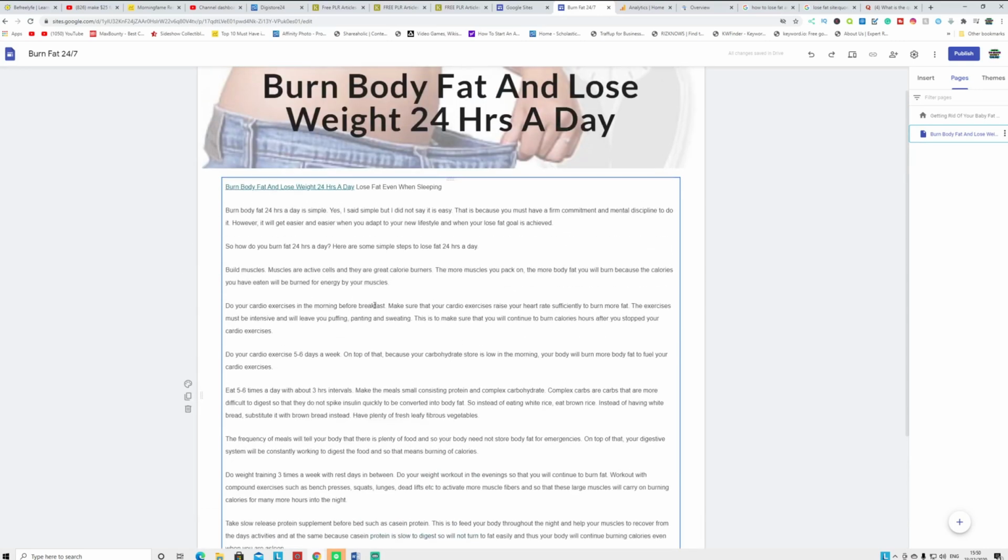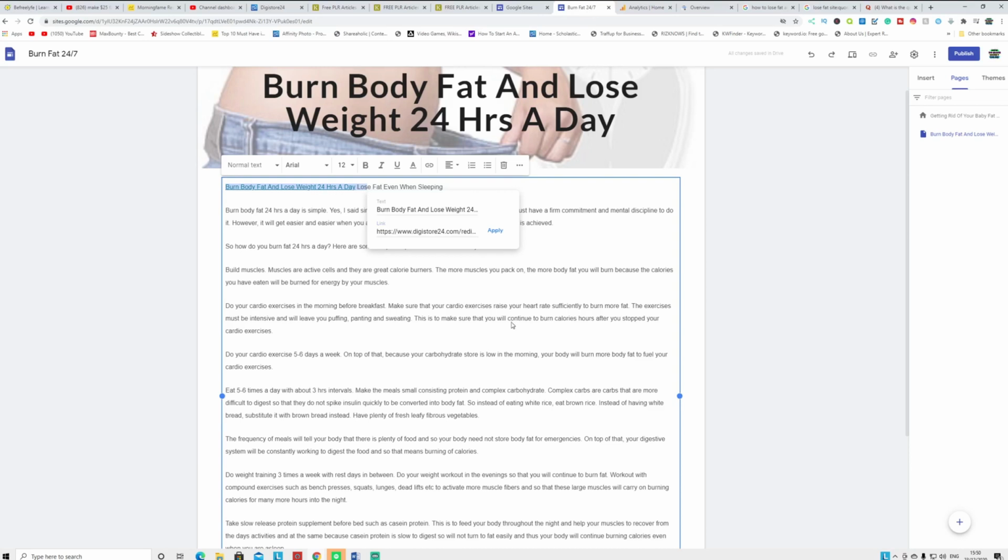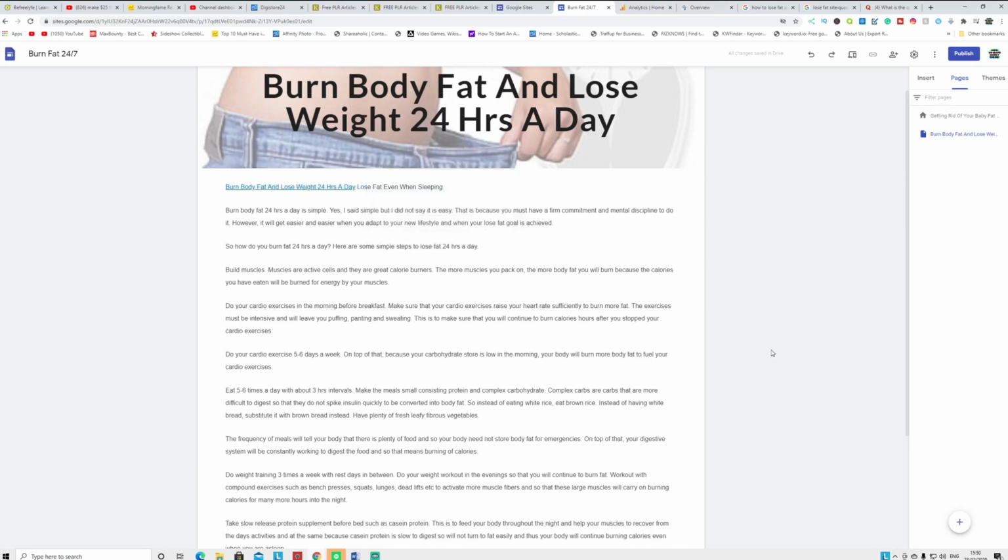Basically what I do, after I get the article from this website, I highlight that part, and this is the part I have highlighted, and click the link button here, and I go to my Digistore here and click this promote now, and I get my affiliate link. I insert it inside here.